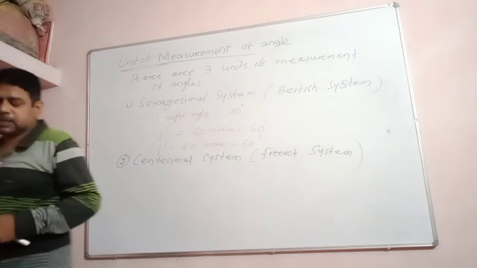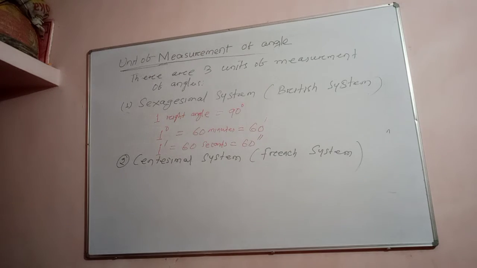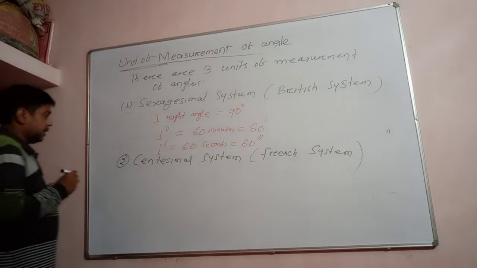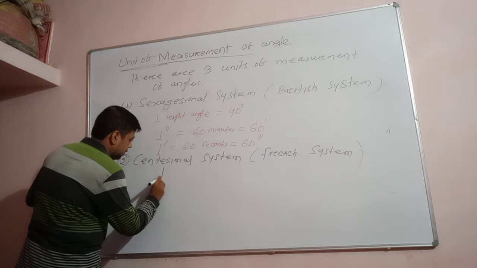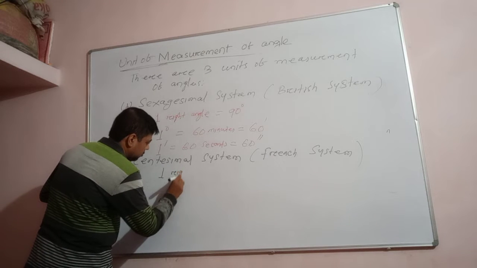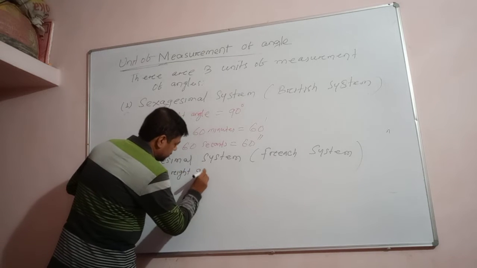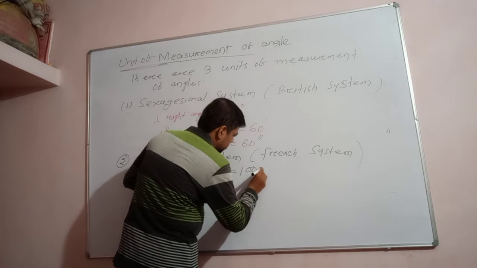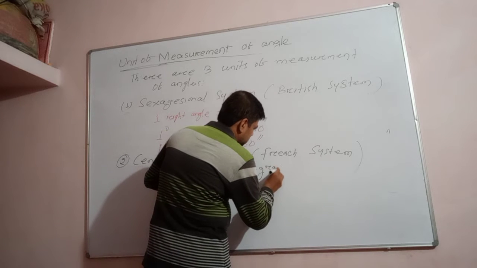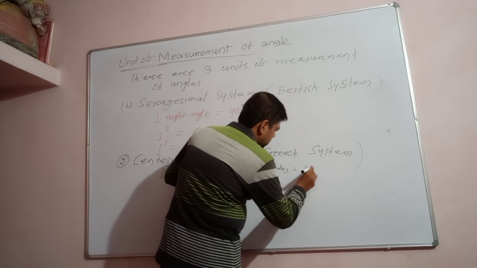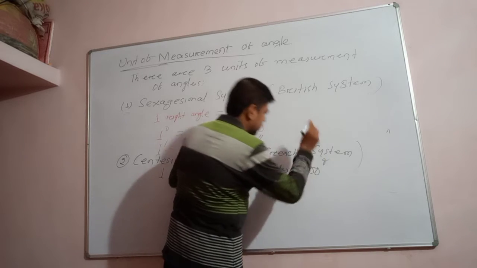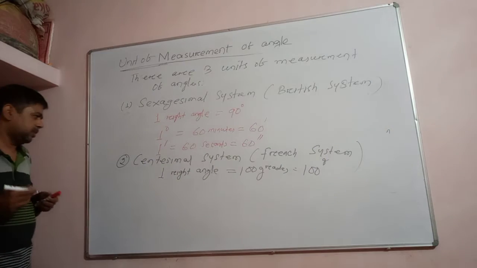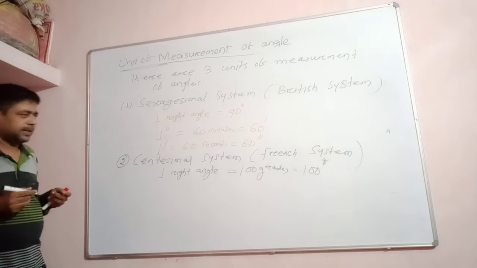In the centesimal system, one right angle is equal to 100 grades. A grade is another unit used to measure angle, written with the symbol g.